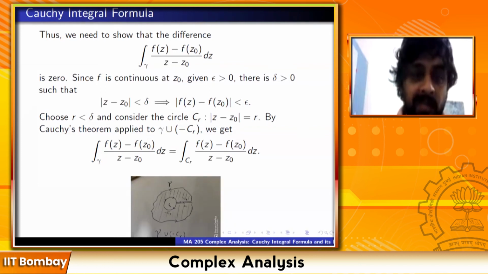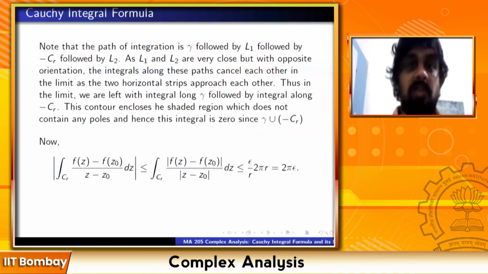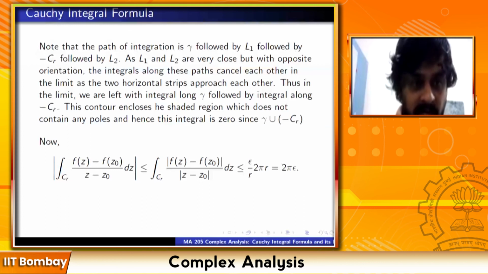Why are these integrals the same? I spent some time explaining this. The explanation is in this first paragraph. Okay, sir. So because of the previous step, we are now reduced to estimating the modulus of the integral of (f(z) minus f(z0)) upon (z minus z0) dz along this curve CR.